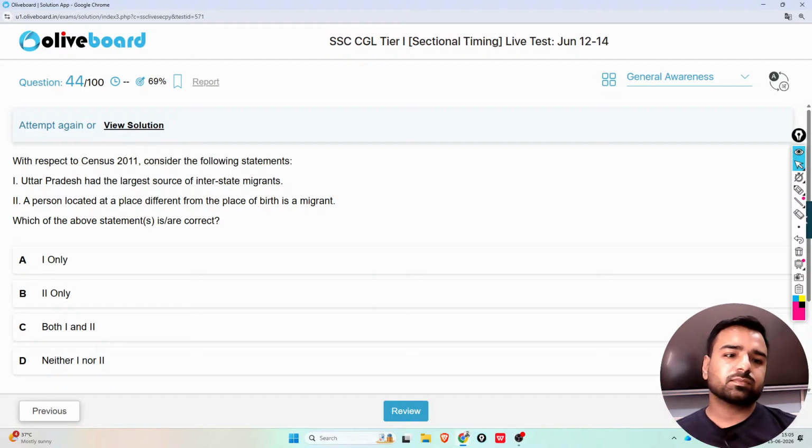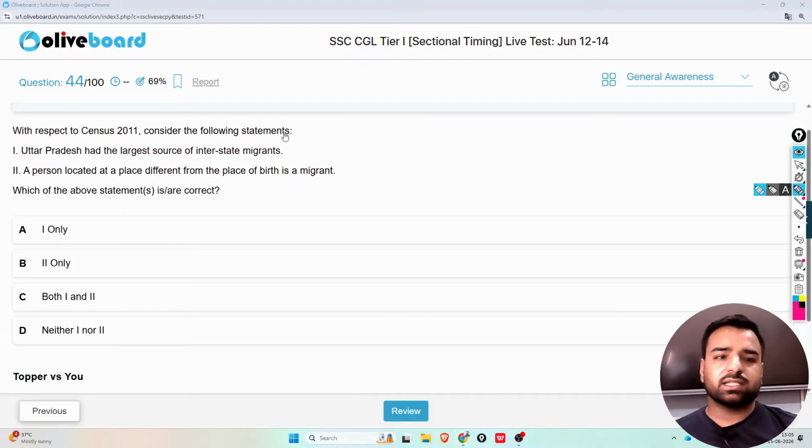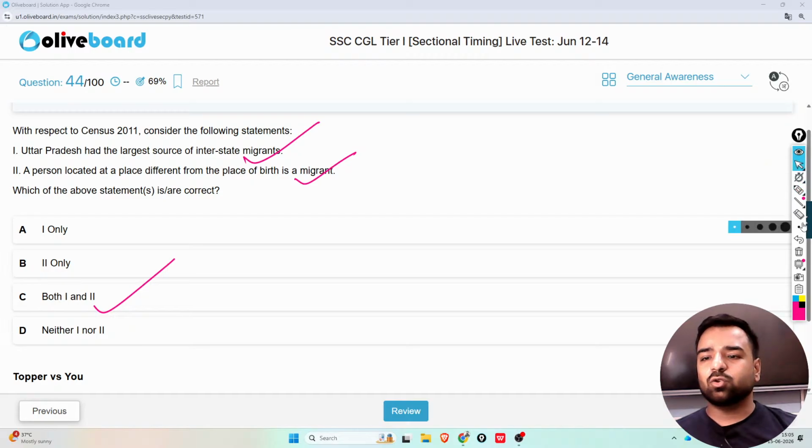Next, again, this is the second question from the census. With respect to Census 2011, consider the following statements. One, Uttar Pradesh has the largest source of interstate migrants. Second, a person located at a place different from the place of birth is a migrant. Obviously, both these statements are correct, so I'll go with both 1 and 2. Guys, and if you are born in UP, you will have the domicile of UP, right?